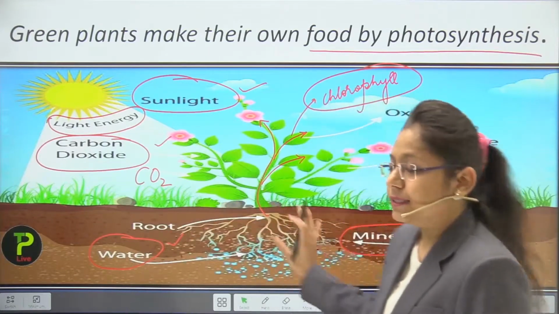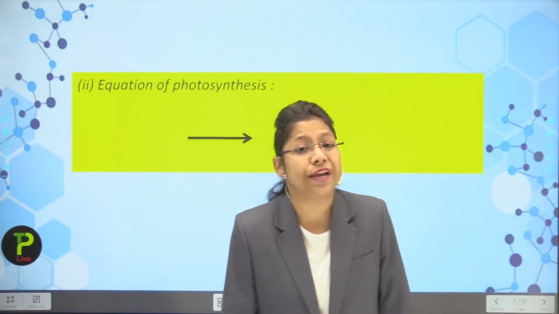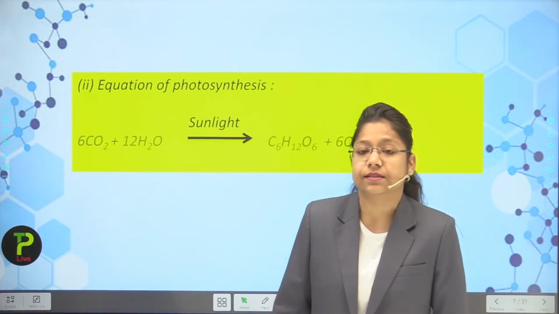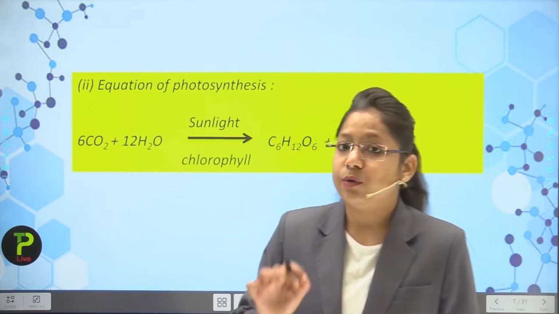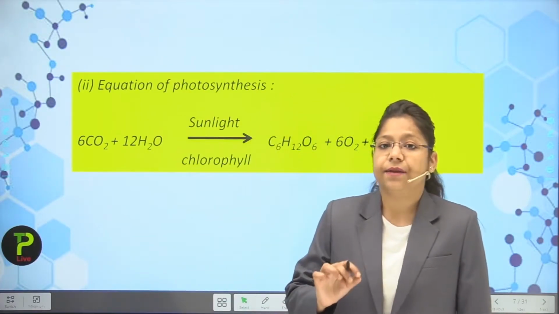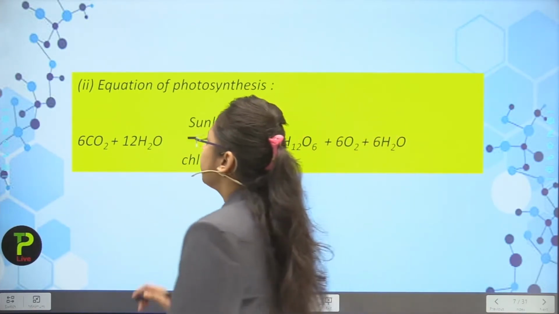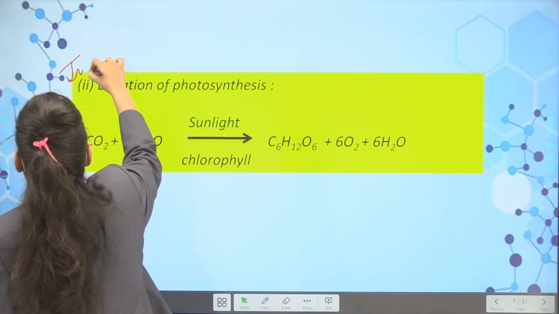Now next I am going to talk about the equation of photosynthesis. We have to learn it because it is very, very important, and in some examinations questions may be asked from it. So mark it as important here.